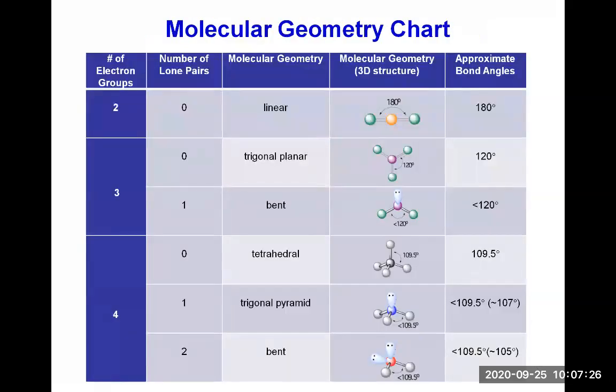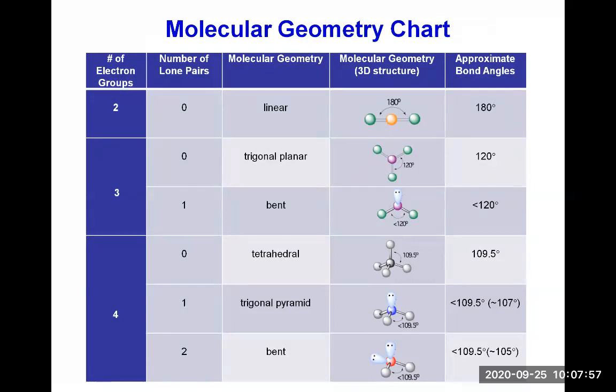This is the molecular geometry chart. Molecular geometry is synonymous with molecular shape, so read this as the shape. The number of electron groups you need to count on the central atom only. So you focus on the central atom of your molecule and see the number of electron groups from the Lewis structure.